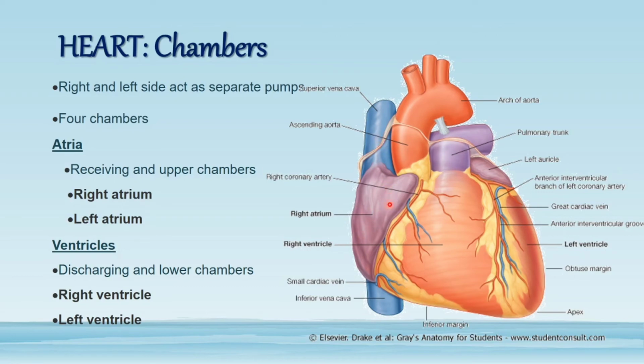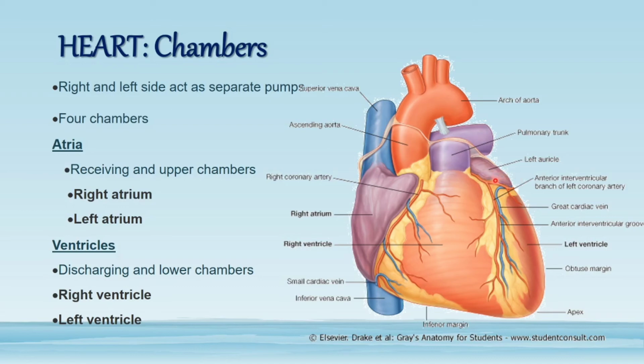So this is right atrium, which is receiving the deoxygenated blood via superior and inferior vena cava from the systemic circulation. So the right atrium is receiving blood that is deoxygenated. Coming to the left atrium, it is receiving oxygenated blood from the lungs.